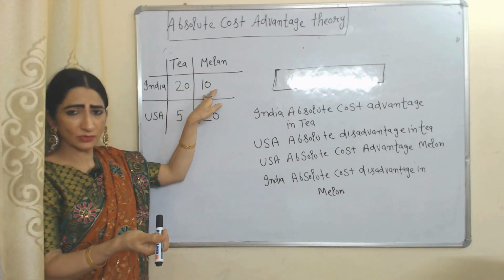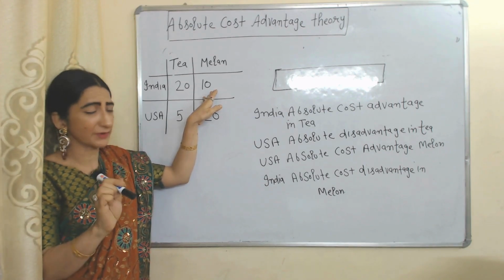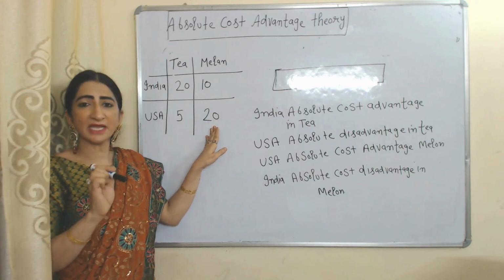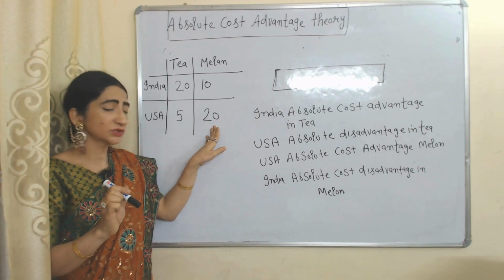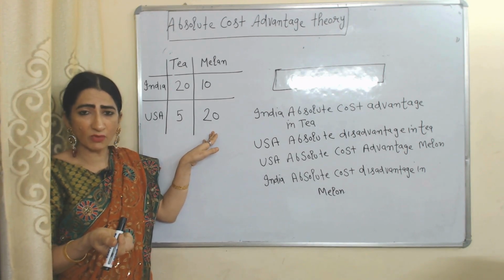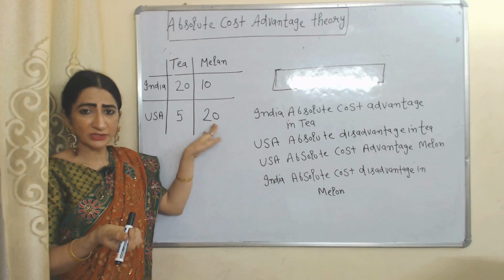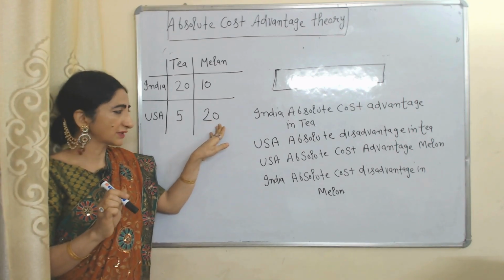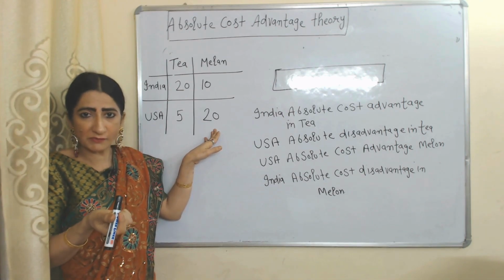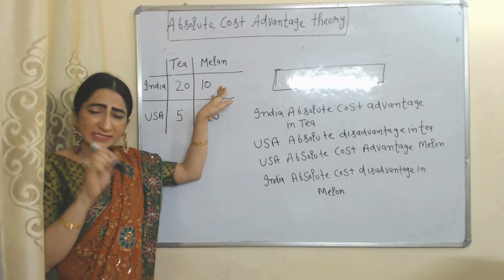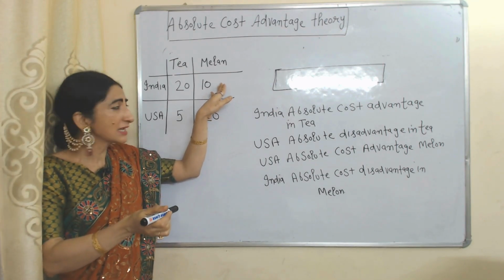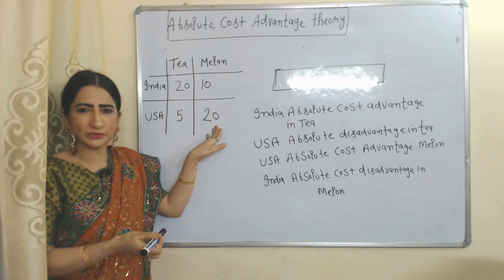On the other hand, here you can see with 8 hours of labor, India can produce only 10 units of melon. But with the same 8 hours of labor, USA can produce 20 units of melon. So USA can produce melon more efficiently than India. USA has absolute cost advantage in production of melon. That's why USA should increase production and export of melon. But India has absolute disadvantage in production of melon. That's why India should stop producing melon and start importing melon from USA.